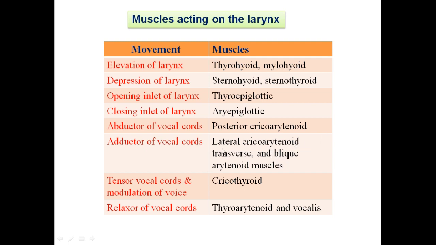Posterior cricoarytenoid, abduction of the vocal cords. Lateral cricoarytenoid, transverse and oblique arytenoid muscles are collectively responsible for the adduction of the vocal cords. The cricothyroid muscle is for modulation of the voice, and thyroarytenoid and vocalis are collectively responsible for the relaxation of the vocal cords.